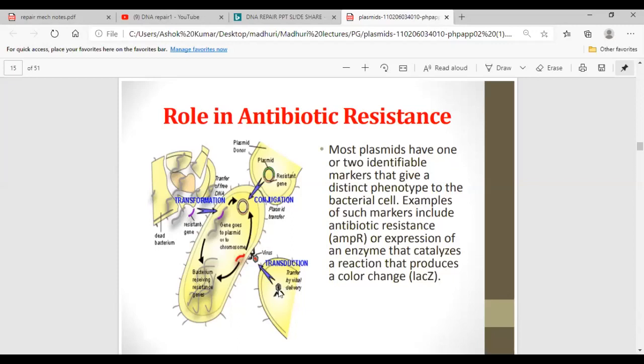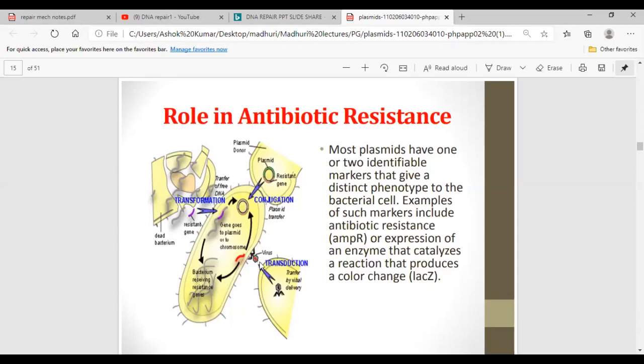So during the formation of viral particles inside the bacteria, that is the factory where viral particles are being synthesized, different segments of the viral genome will be synthesized and protein coats will be synthesized. Then after that, assembly will be done. So during all these processes, by mistake, some of the bacterial genes which were cut up by the virus can enter into some of the viruses by mistake.